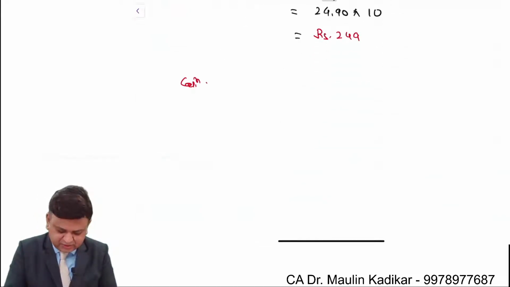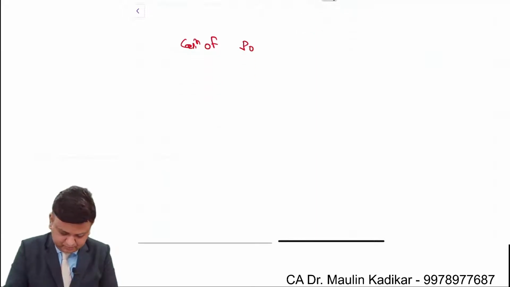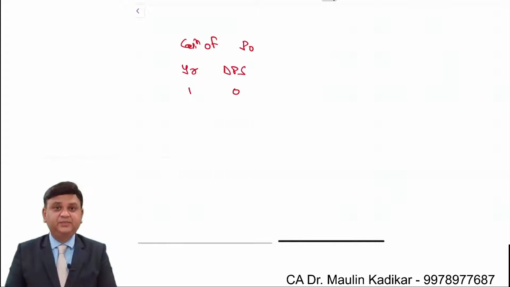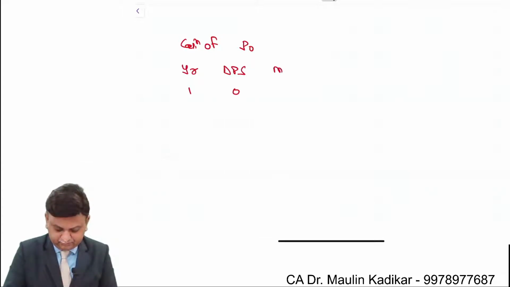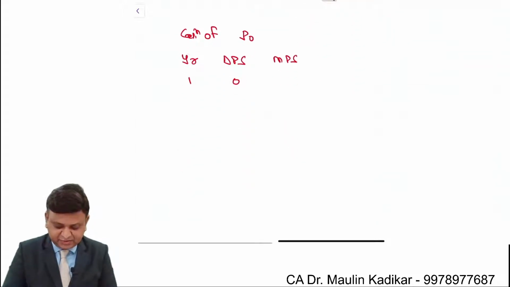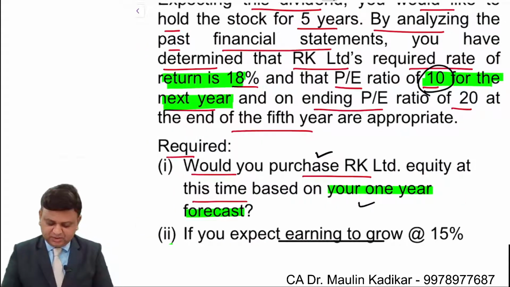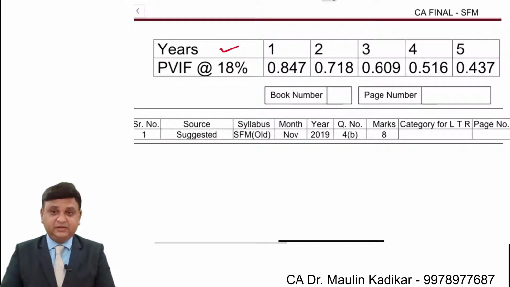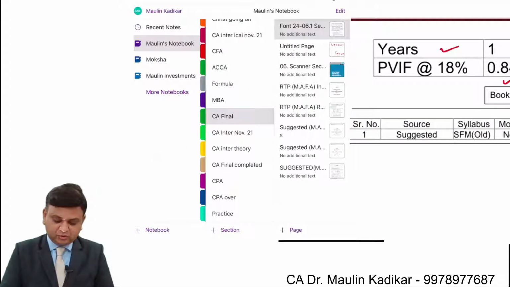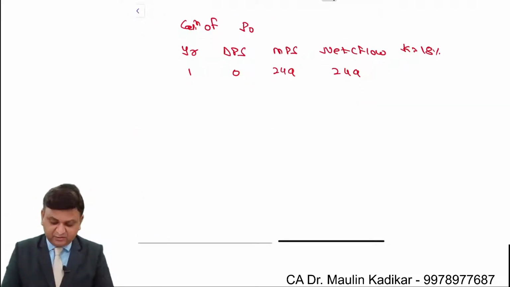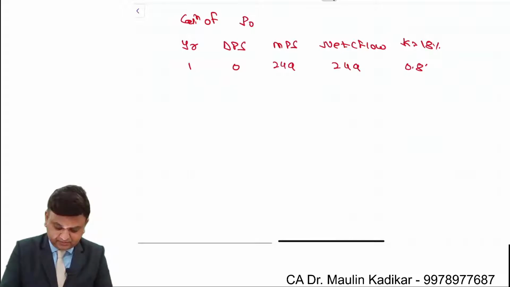Then calculation of P0. Year 1. Dividend per share is 0. Market price of the share is 249. Net cash flow 249. Discounting at 18%. And importantly, friends, we have been provided with the factor. So please do not use your own discounting factor when they have provided the discounting factor information.